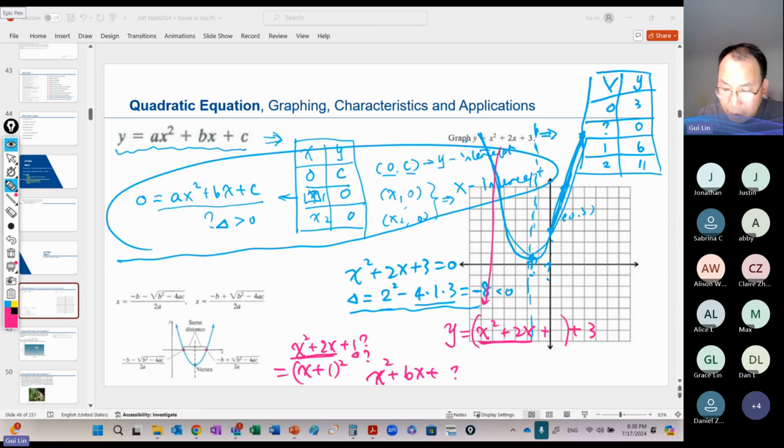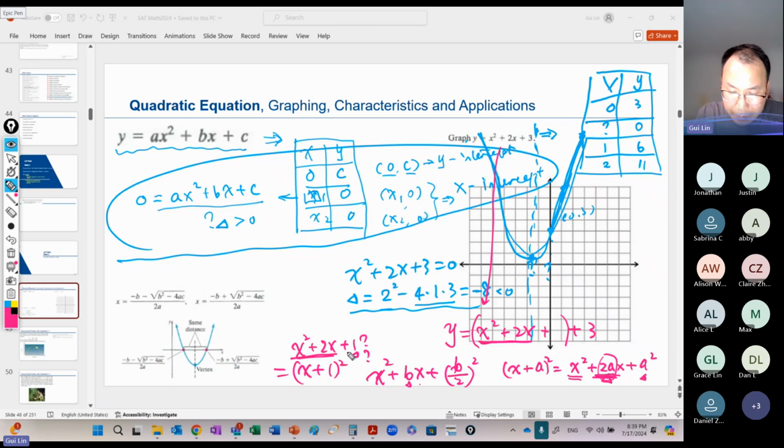But let's think, we go back and think about earlier, when we do this kind of thing, we can see this part can go to x squared plus 2ax plus a squared, right? If you know this term and this term, how do you find this term? We take the coefficient in front of x, half of it, and make it a square. The same thing here: the coefficient in front of this x will be b. We make it half and square.